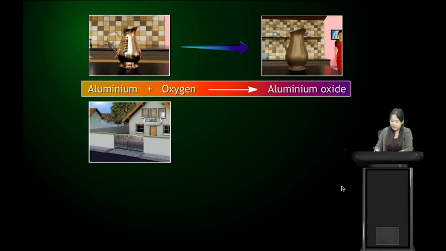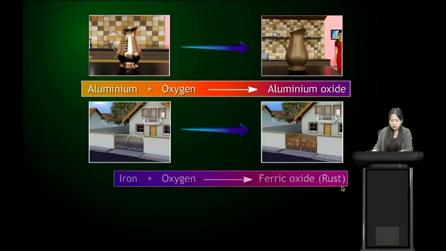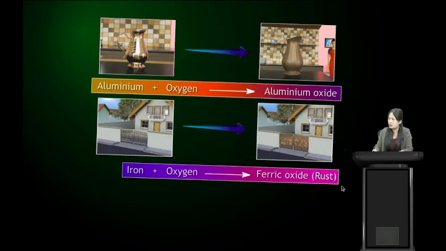Here we have an iron gate. It turns rusted. So here iron reacts with oxygen to form ferric oxide, or rust. Ferric oxide is also known as rust. So here, because the iron gate is reacting with oxygen, it becomes rusted. Because it forms ferric oxide, it is rusted.